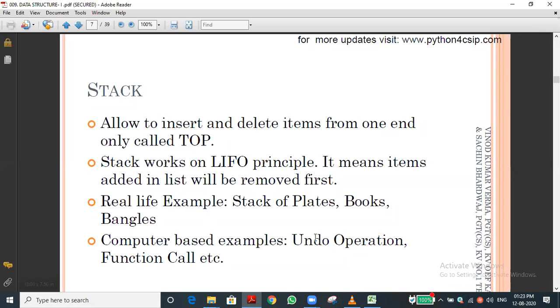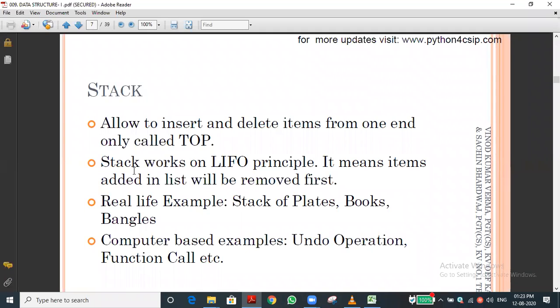A computer example is the undo operation on this slide. For example, if you're typing something in Word and you do the undo, what will happen? The previous one will be erased. The last changes which we made will be retrieved. Have you understood? I think the bangle example might be the best example.